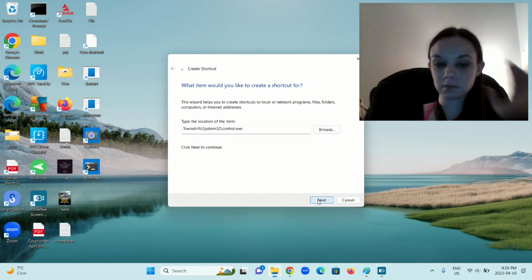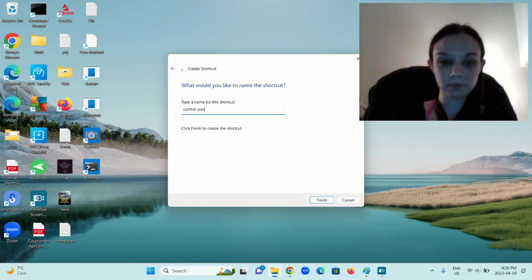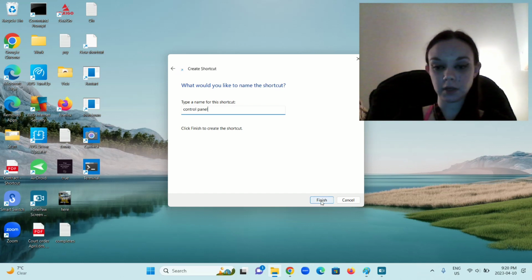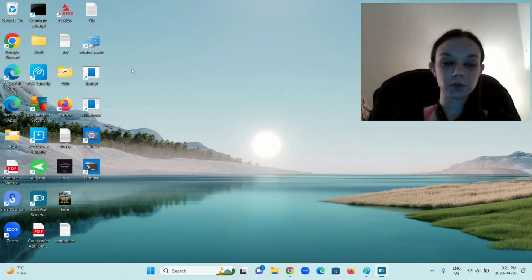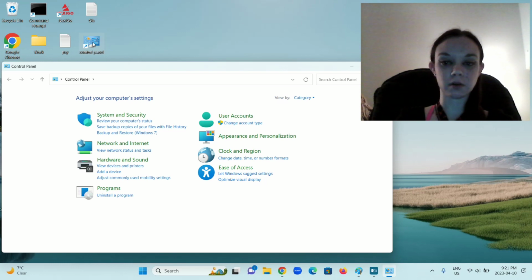Now click Next. Call it Control Panel, and then click Finish. As you can see, I now have a control panel icon on my desktop, and if I double click on it, it opens the control panel.